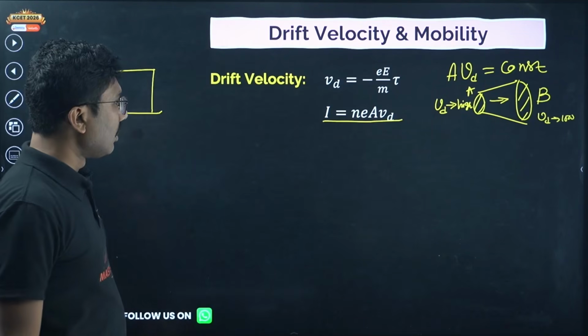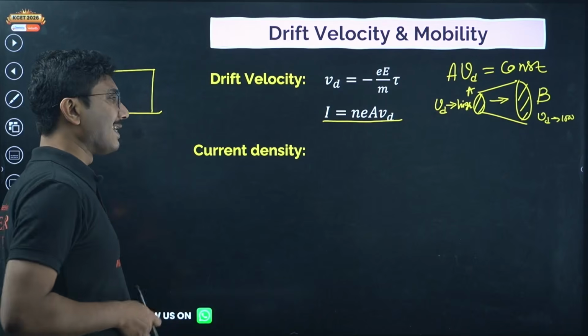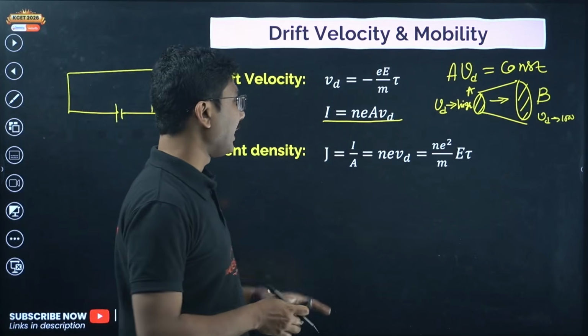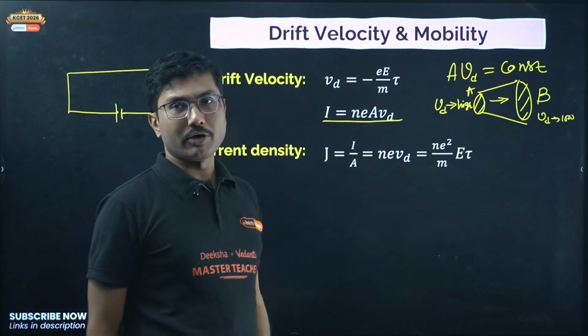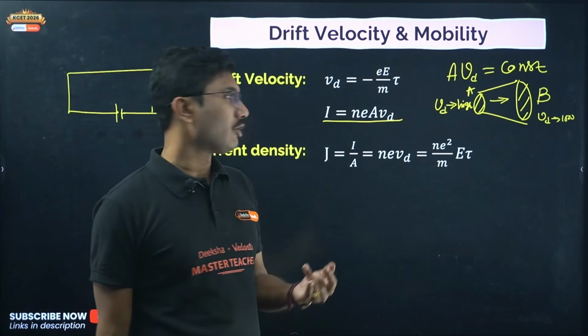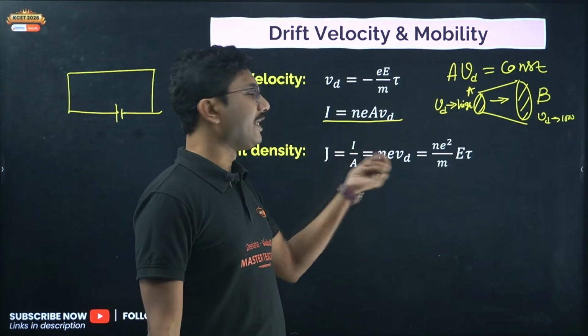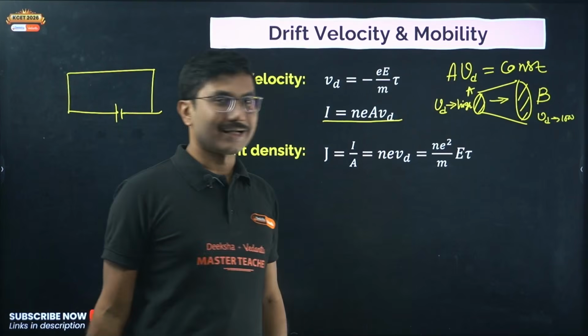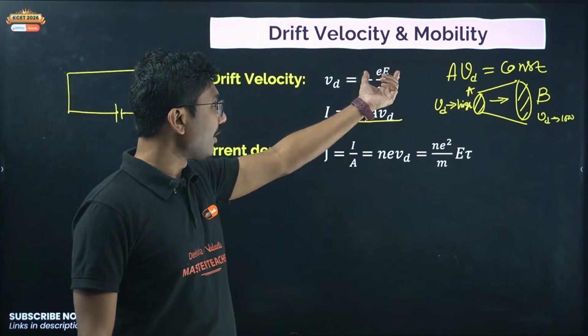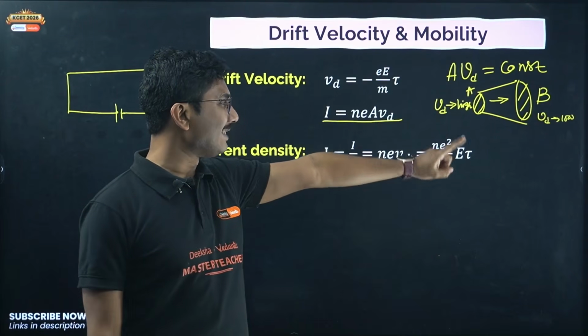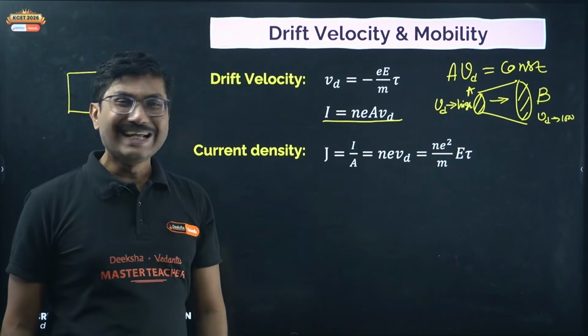Okay, now what else? Current density is given by I upon A. If you take A from here and divide it, I upon A is called current density, which is usually constant. So nevd is the current density, and if you put the value of drift velocity, it can be represented as ne squared by m into E into tau.